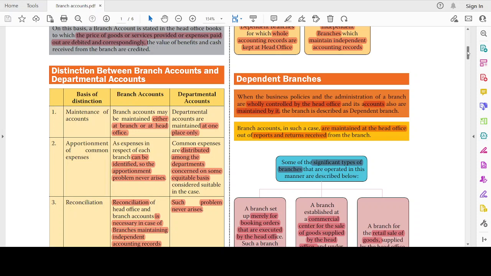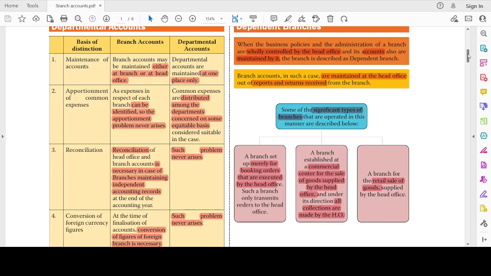Some of the significant types of branches that are operated in the manner of dependent branches are as below. First, a branch set up merely for booking orders that are executed by the head office. For example, a travel booking agency where the agent only collects the orders from the customer and later sends them to the head office, where the order processing takes place. Second, a branch established at a commercial center for sale of goods supplied by the head office, and under its direction all collections are made by the head office.